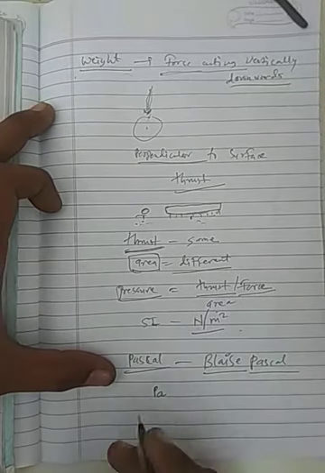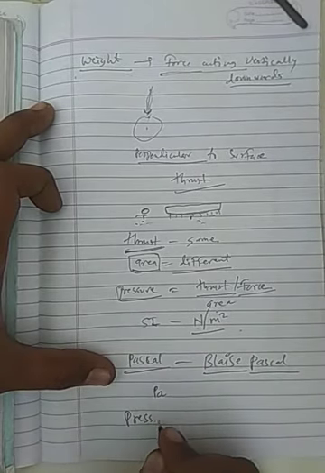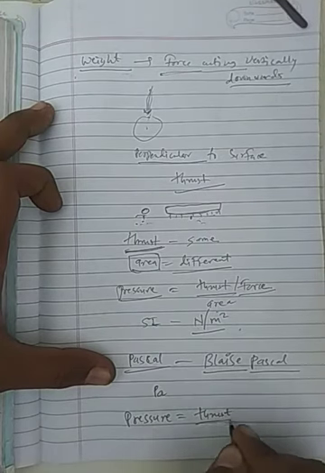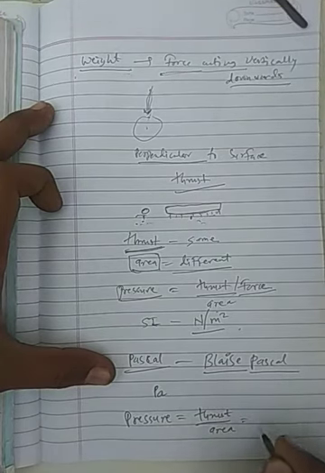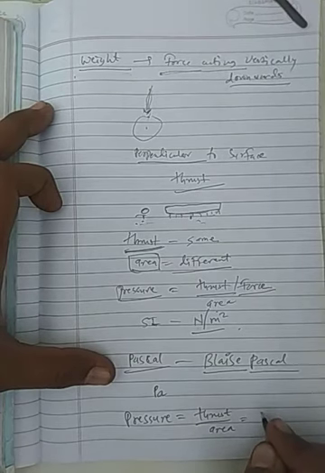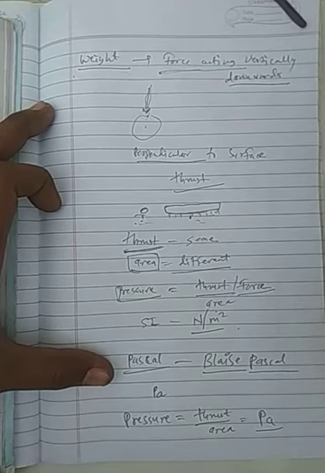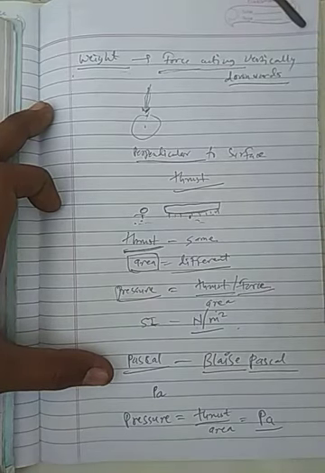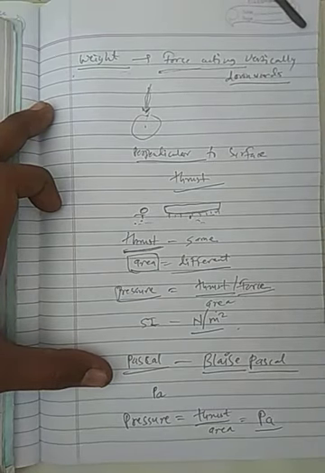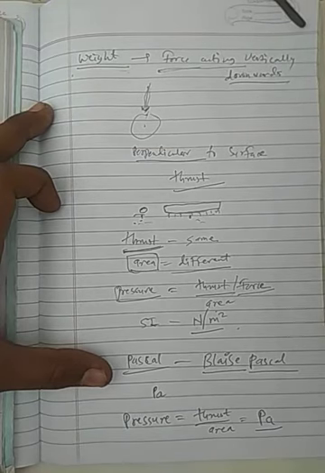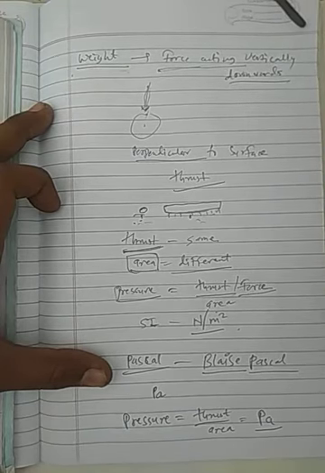So the formula becomes pressure is equal to thrust upon area, and whatever value you get, you put the SI unit behind it, which is Pascal, denoted by Pa. Now we will study some numerical examples to understand the effects of thrust acting on different areas.